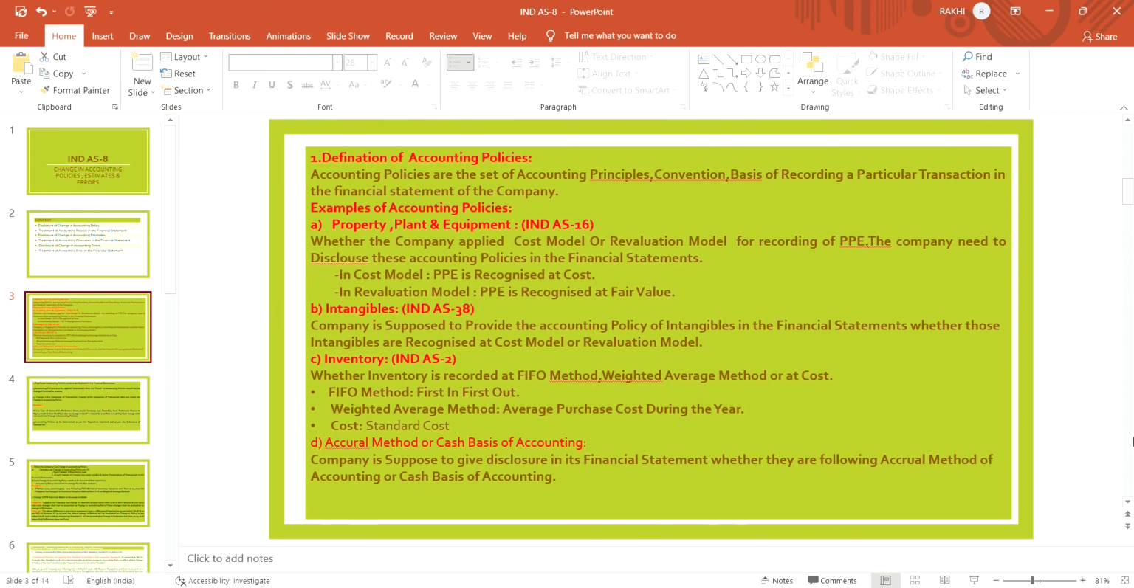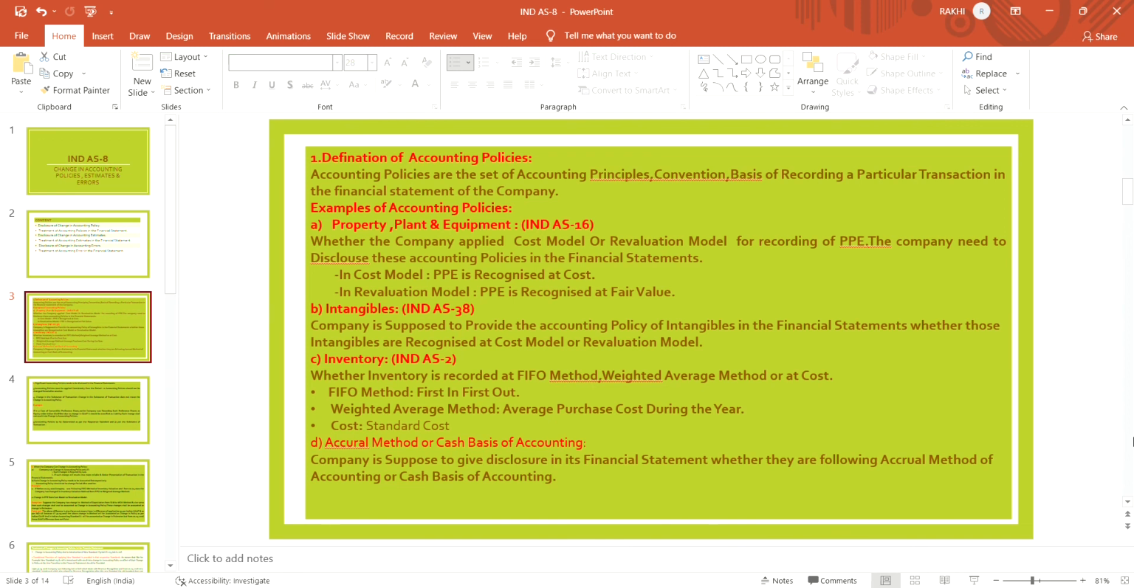Inventory, whether the company has recorded its inventory at FIFO method, weighted average or standard cost. FIFO means first in first out. Weighted average means average purchase cost during the year, and cost means standard cost.